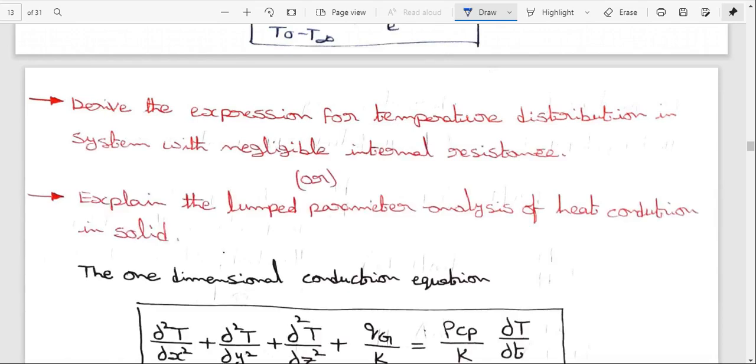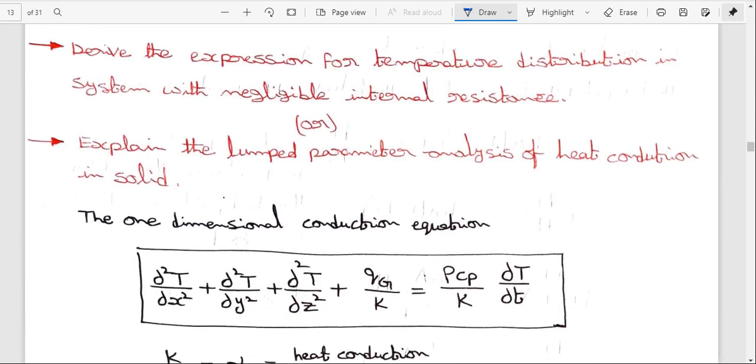Now I am explaining the derivation of the equation for the lumped analysis system. This question has already been given in previous examinations. Derive the expression for temperature distribution in a system with negligible internal resistance, or explain the lumped parameter analysis of heat conduction in a solid.